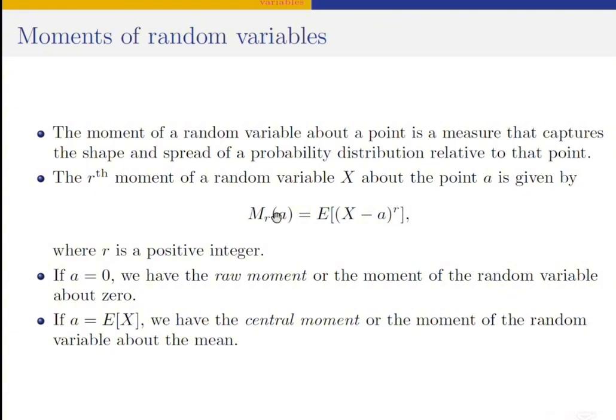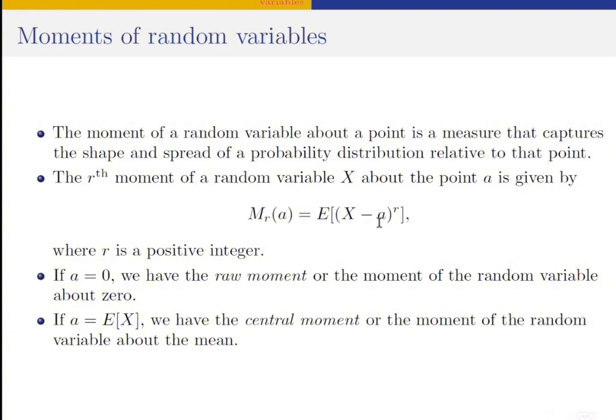For example, if we talk about the first moment, r becomes 1. If we talk about the second moment, r becomes 2. If we talk about the third moment, r becomes 3. So here, what we're saying is that the rth moment of a random variable about a certain point A is the expectation of the rth power of that random variable when the random variable is shifted by some constant.